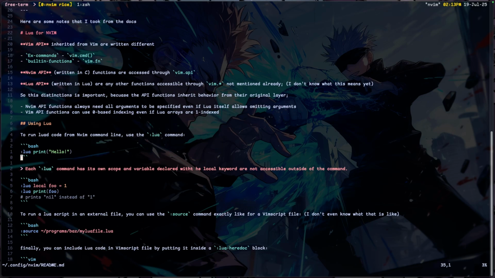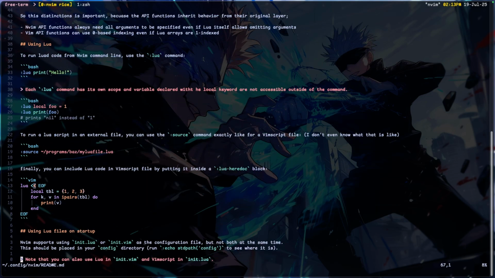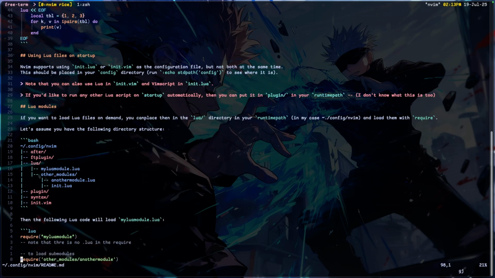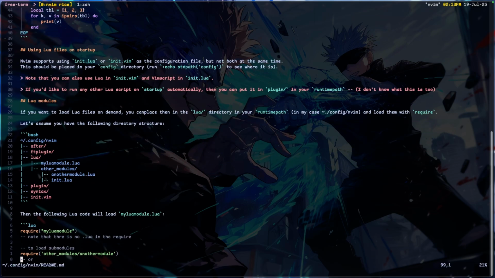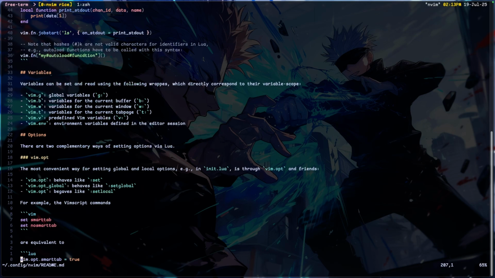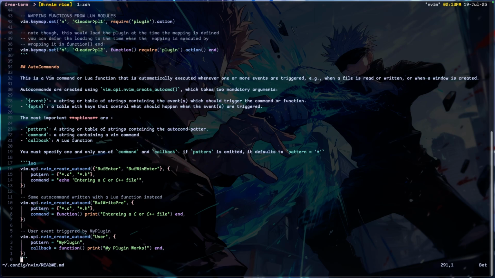So just in case next time I have a problem with Vim and I've forgotten how it works in Lua, I come to my README here to see what I've written about it. I wrote basic things like how to break down your files, what require is in Lua as well. And auto commands are actually very important as well.